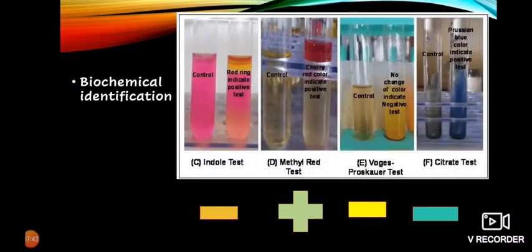Biochemical identification. It is catalase positive, oxidase negative, indole negative, citrate positive. Triple sugar iron test shows alkaline slant over acid butt and gas is present, except for Salmonella typhi, which is anaerogenic. Methyl red is positive and Voges-Proskauer test is negative. Sugar fermentation test includes glucose, mannitol, arabinose, dulcitol and sorbitol.